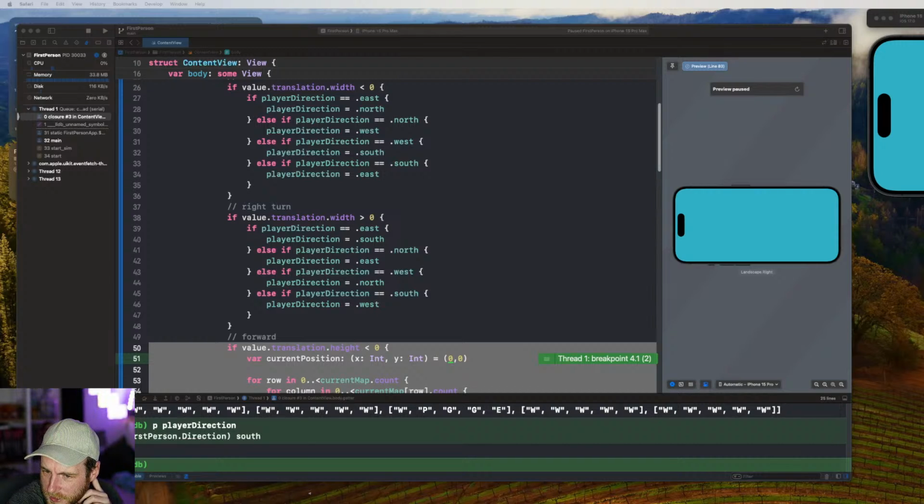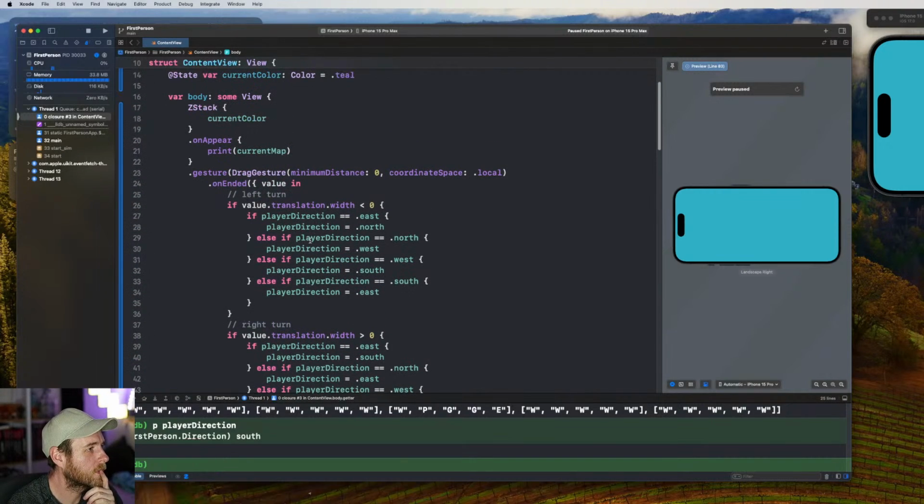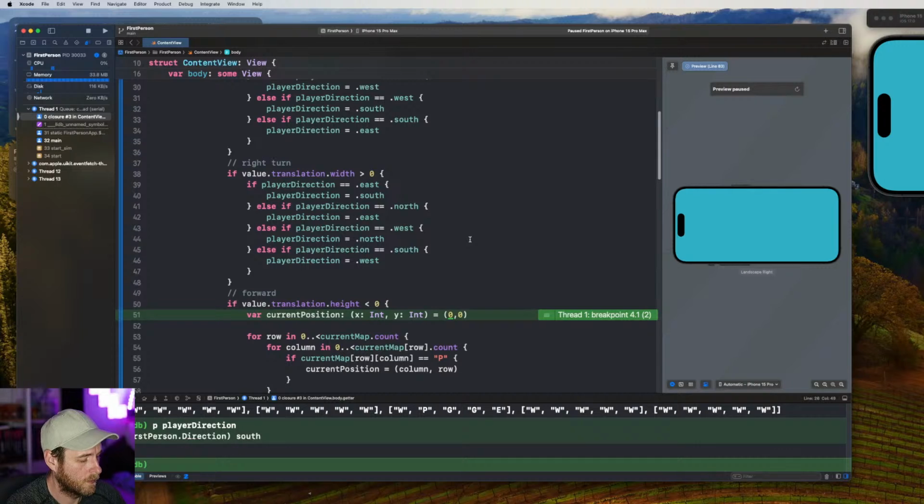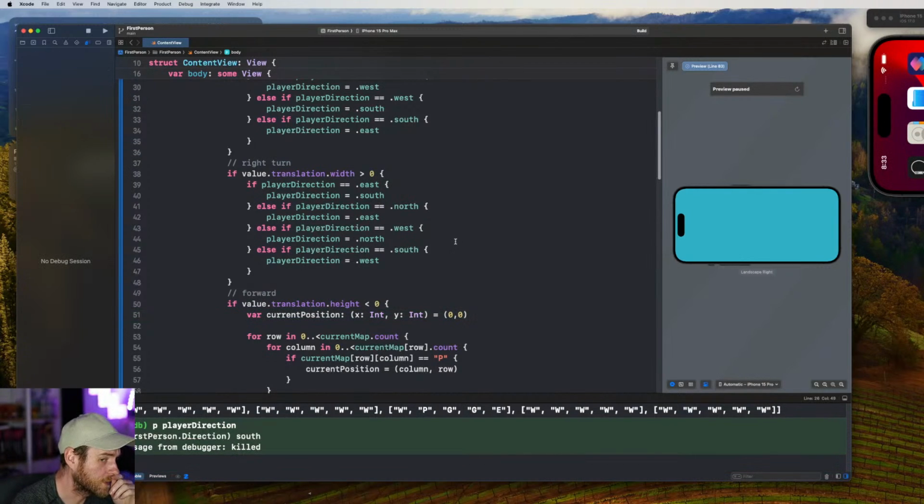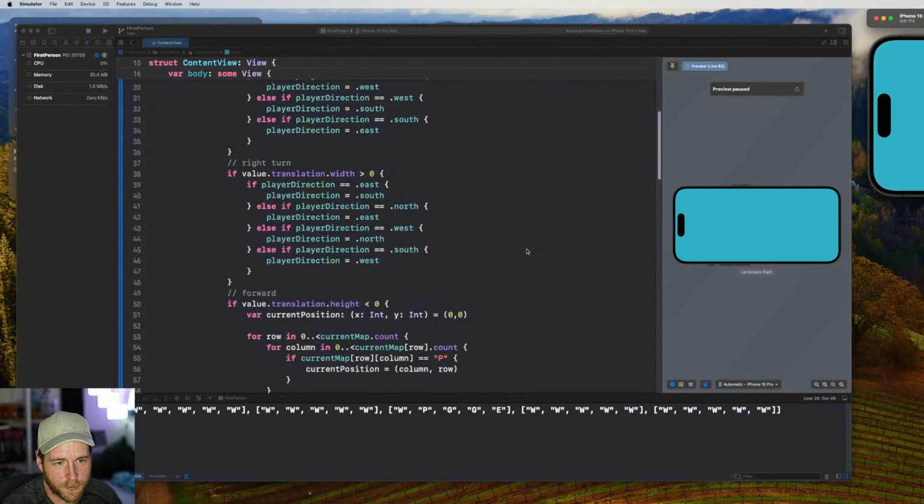Create an extension. Nope. All right, we'll do a quick try of this and see how it goes. Check the value of value.translation. Since both values are non-zero, probably trying to move left, right, and forward at the same time. Yeah, I think you're right.